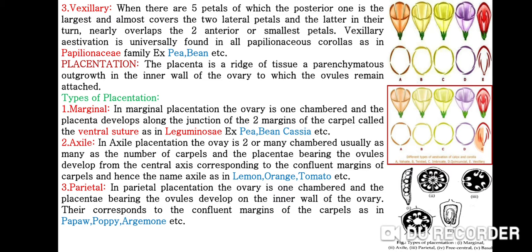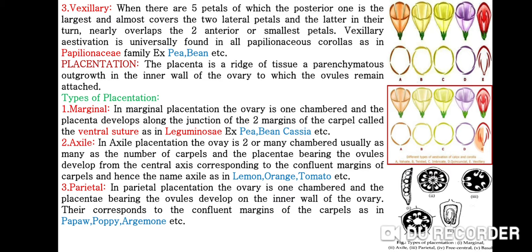Placenta is a ridge of tissue, a parenchymatous outgrowth in the inner wall of the ovary, to which the ovules remain attached. Then we discuss types of placentation. Number 1, marginal placentation. In marginal placentation, the ovary is one chambered and the placenta develops along the junction of the 2 margins of the carpel, called the ventral suture, as in Leguminosae. Examples are pea, bean and cassia, etc.